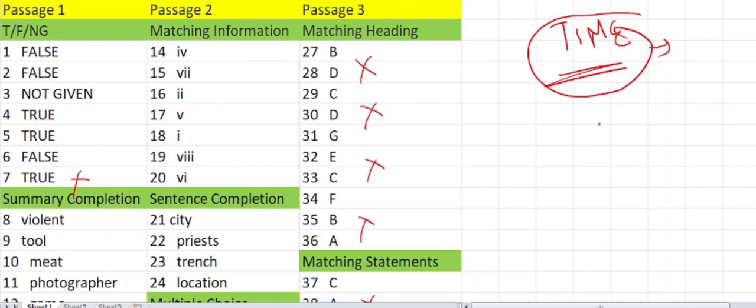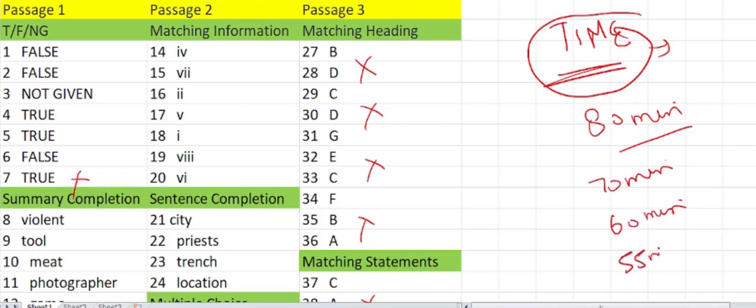So say to complete a mock test with all correct answers, just one or two wrong answers, you are able to complete in 80 minutes. Okay, so next time try completing it in 70 minutes, then try completing in 60 minutes, then 55 minutes. Why am I saying 55 minutes? Because if you practice for 55 minutes, then 60 minutes will be accurate for attempting the whole test.